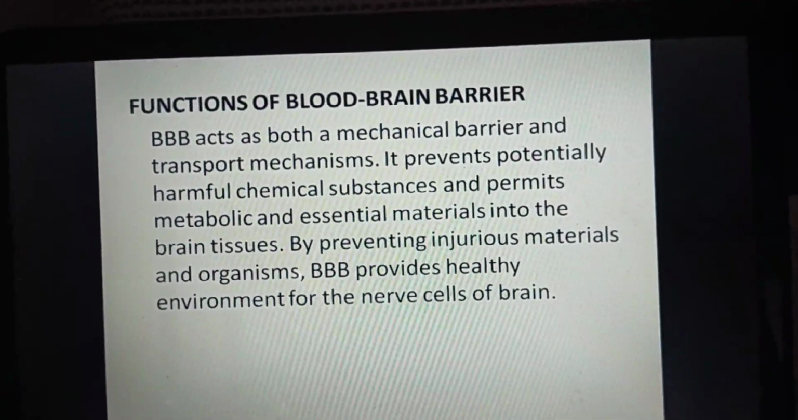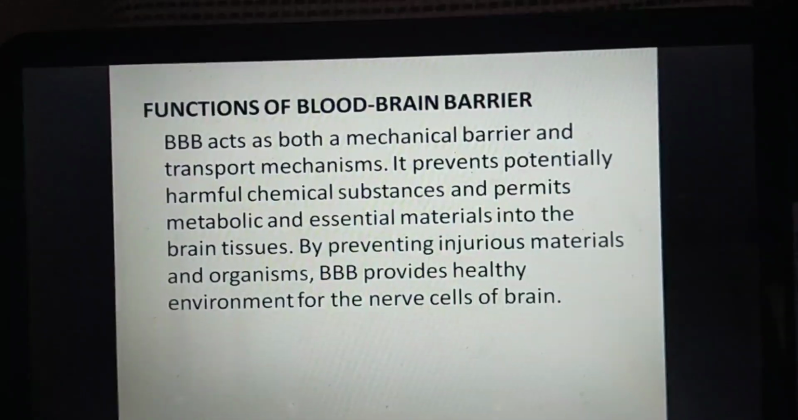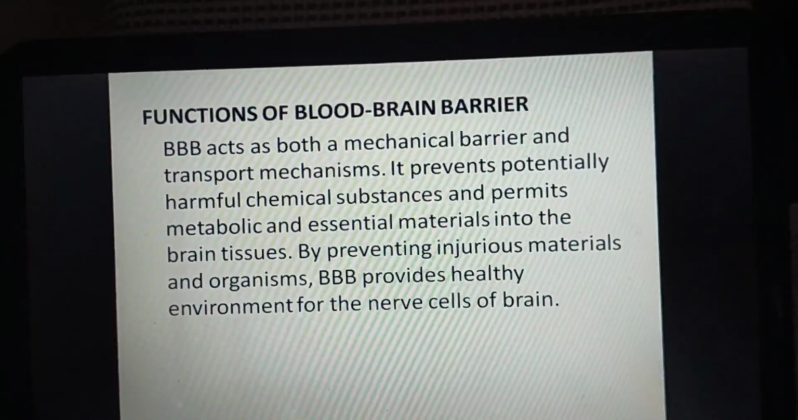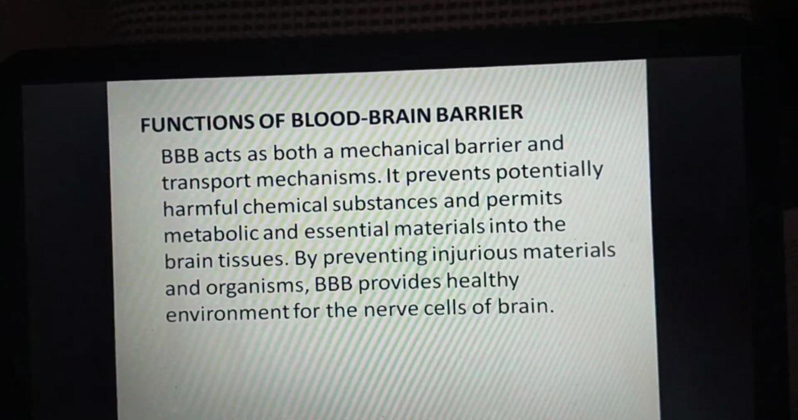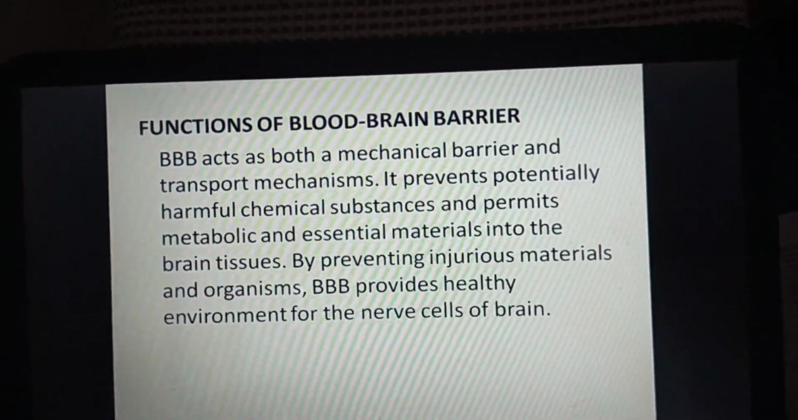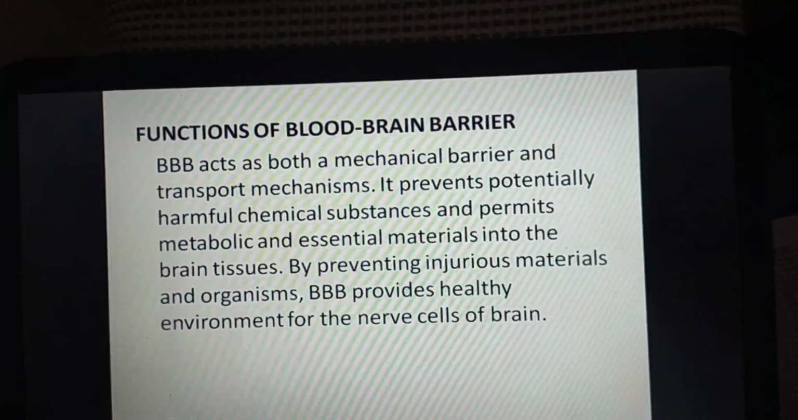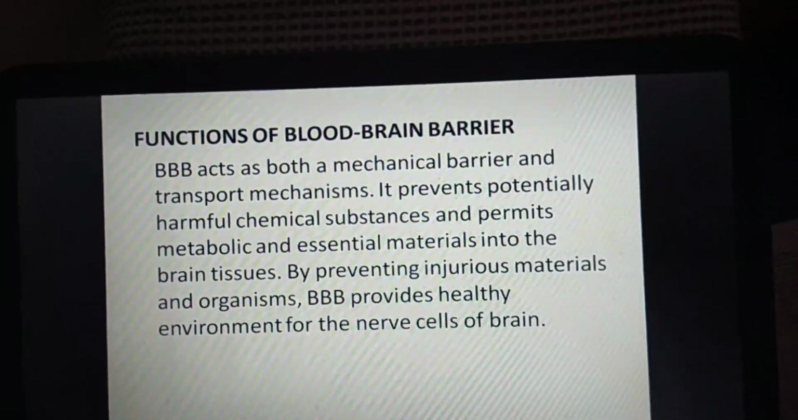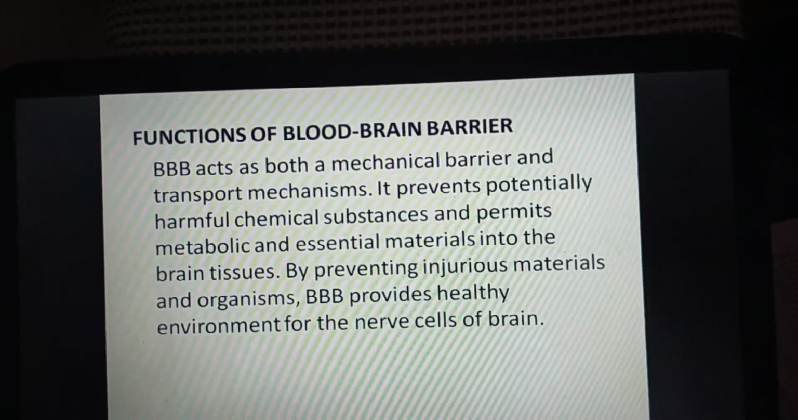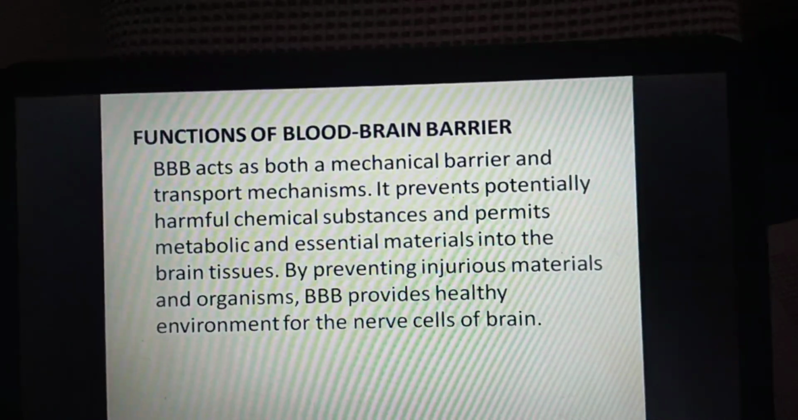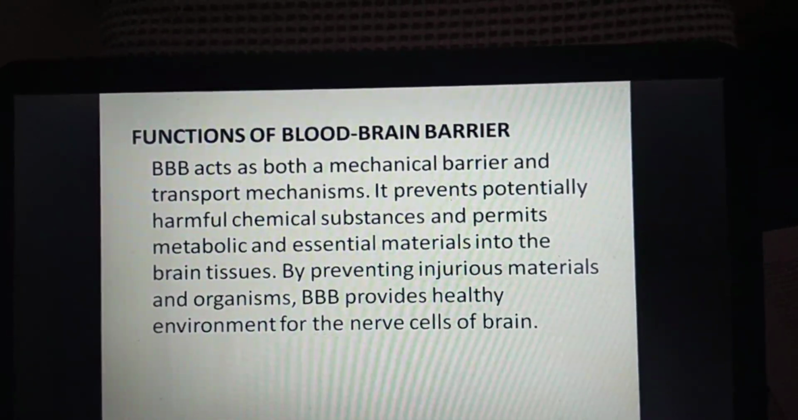Functions of the BBB. So the BBB acts as both a mechanical barrier and a transport mechanism. It prevents potentially harmful chemical substances and permits metabolic and essential materials into the brain tissues. By preventing injurious materials and organisms, the BBB provides a healthy environment for the nerve cells of the brain.